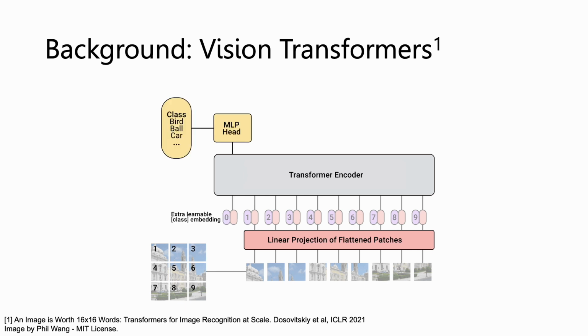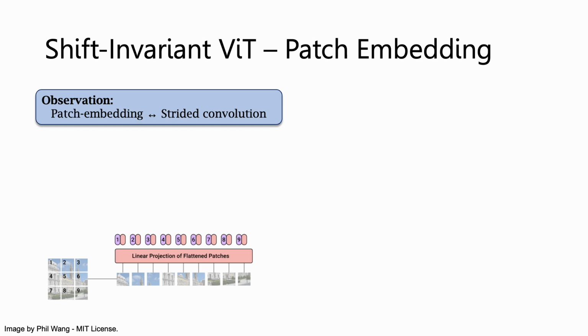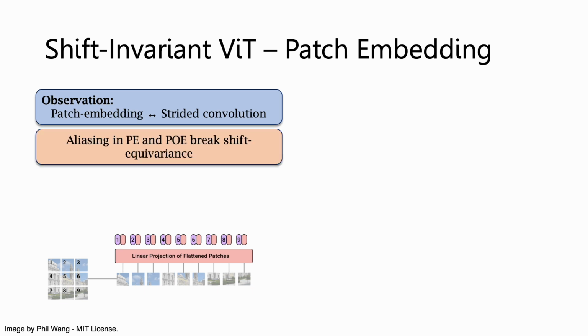For classification, we typically add a special class token to capture a global representation, which is used as input to a classification head. Next, we describe how we build a shift-invariant vision transformer. The first part to handle is the patch embedding. An interesting observation is that the patch embedding stage is equivalent to a strided convolution.